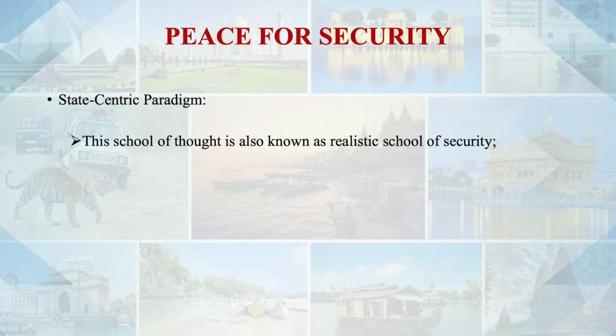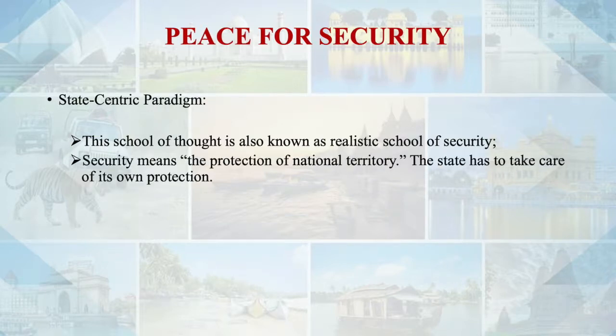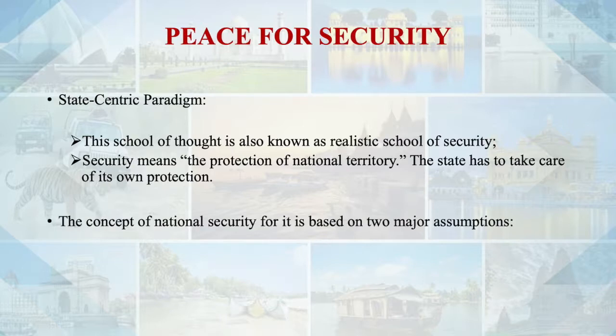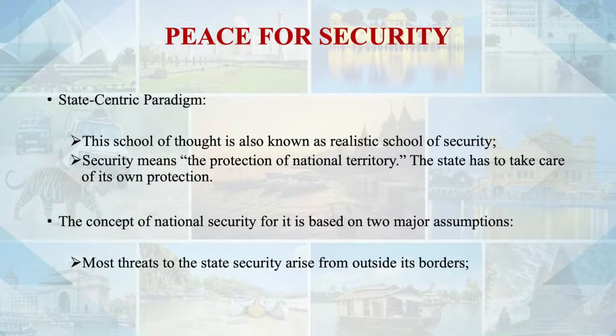This school of thought is known as the realistic school of security. It says that security means the protection of national territory. The state has to take care of its own protection. The concept of national security for it is based on two major assumptions. The first is that most threats to state security arise from outside its borders.